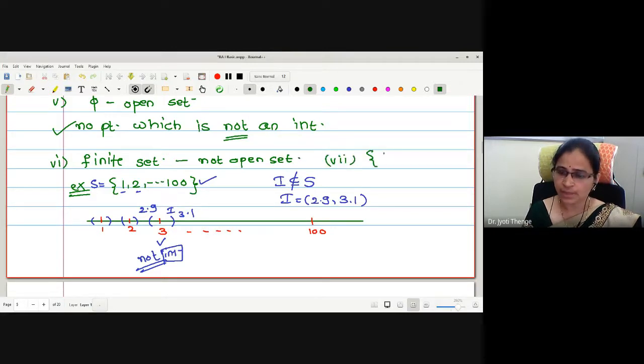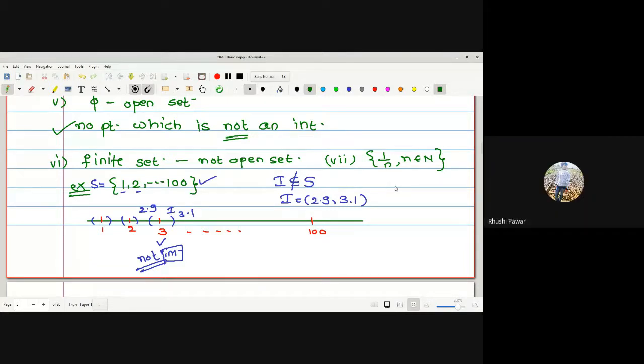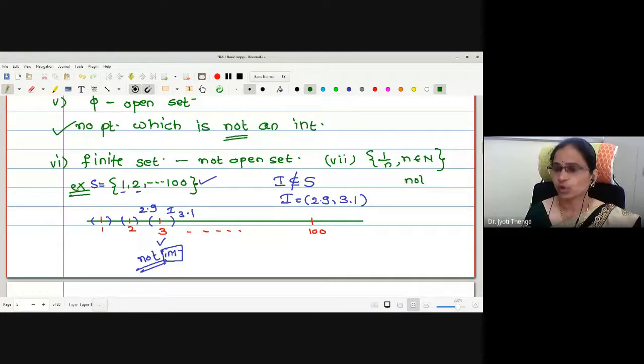One more example, the set 1 by n, where n belongs to natural numbers. Whether it is an open set? No, not open. Again, why not? Because what is the nature of elements in this set?